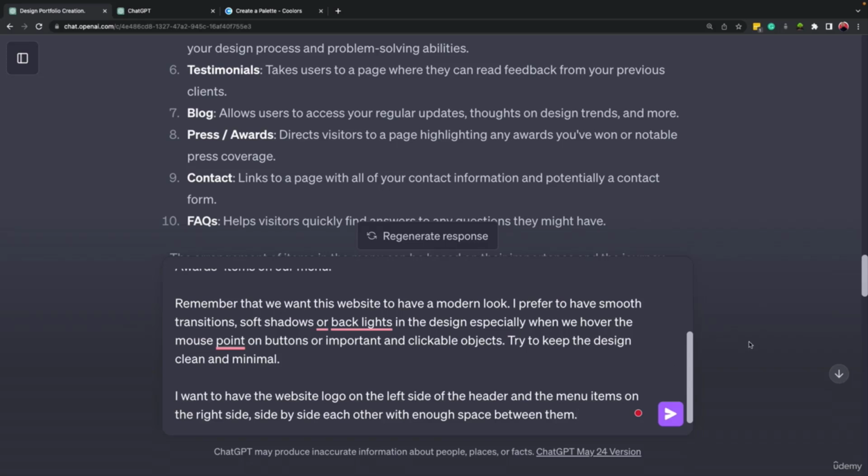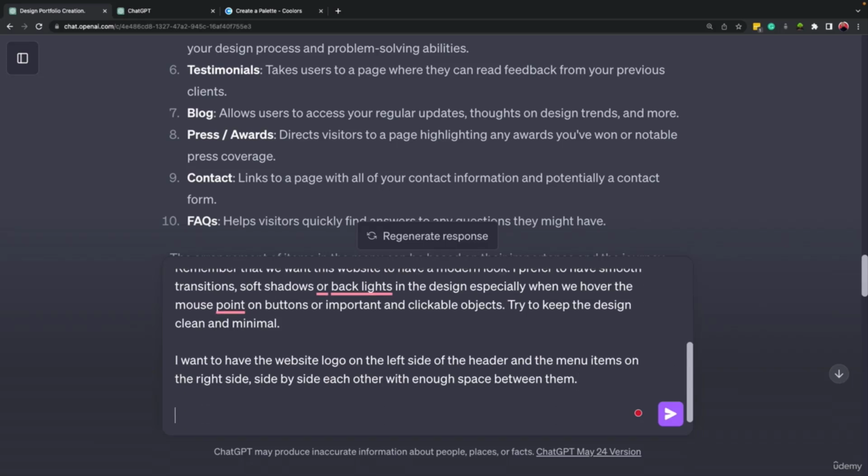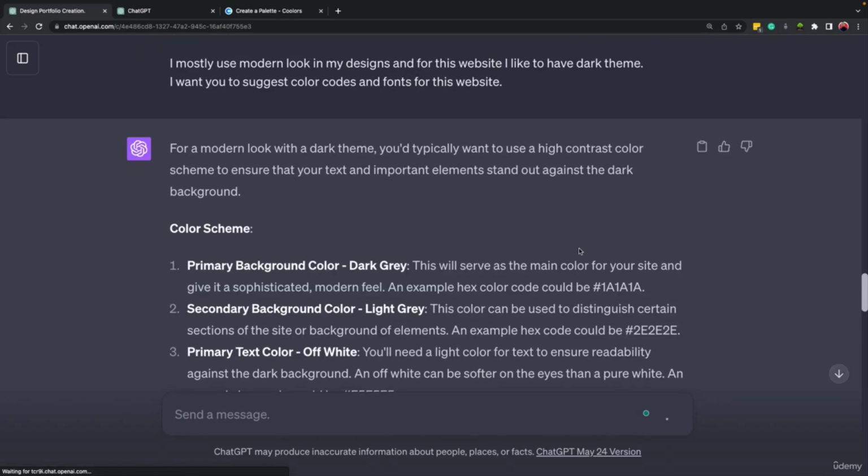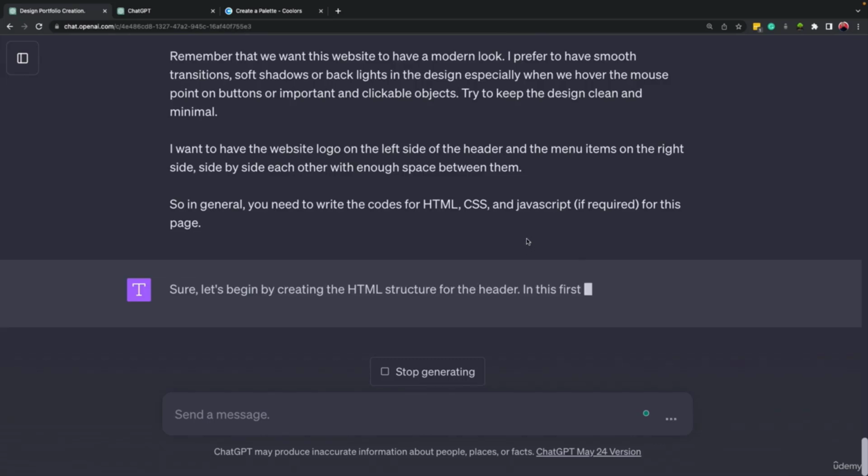Okay, and here we can mention the general task that ChatGPT has to do: write the code of HTML, CSS, and JavaScript required for this page. So in general, you need to write the code for HTML, CSS, and JavaScript, if required, for this page. Now we will submit this. If it has some problems, we can make some changes in the prompt, or we can follow up with some changes in the next prompt. So let's press enter and see the response of ChatGPT.